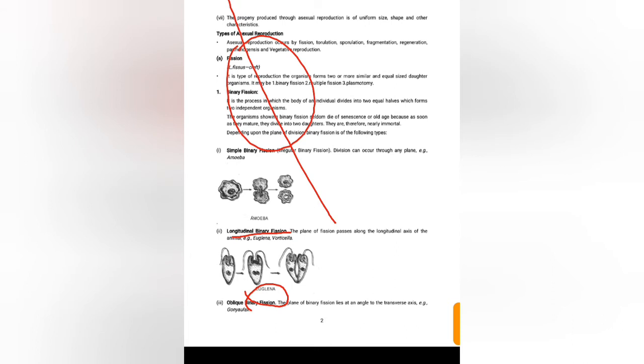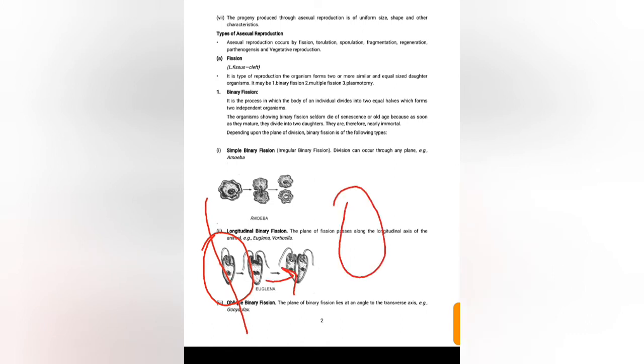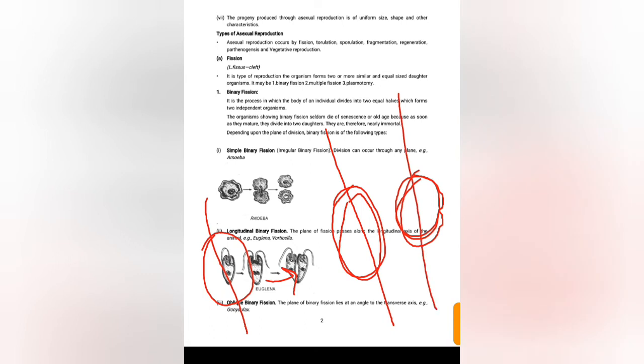Here the diagram is given, Euglena divides longitudinally. The nucleus also divides into two. Then it forms one unit, one individual, and it's also an independent organism. So a single parent divides longitudinally and gives rise to two independent organisms, and it is the example of longitudinal binary fission, as it divides longitudinally into two equal halves.